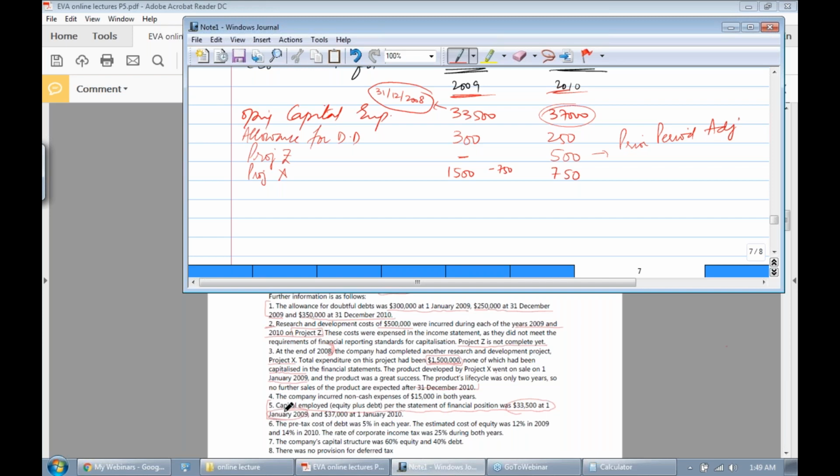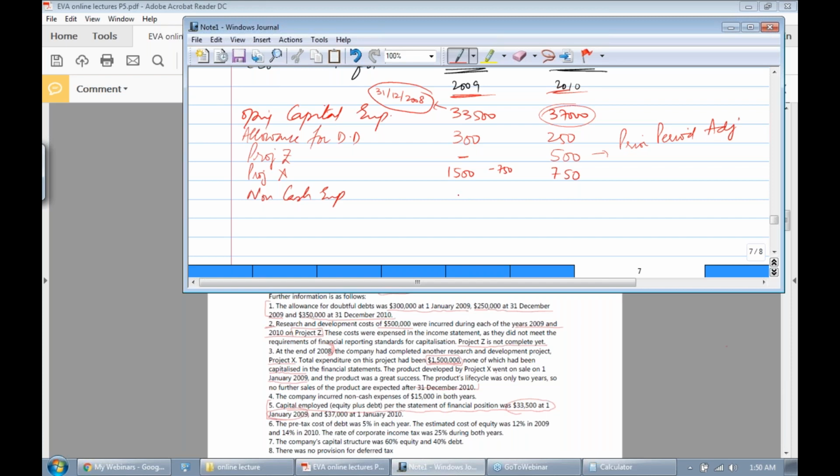Now, then it says that the company incurred non-cash expenses of 15,000 in both years. So non-cash expenses, again this is a P&L item. This is not a balance sheet item. This is a profit and loss item, but since we have to adjust profit of previous years, we have to adjust it in retained earning.